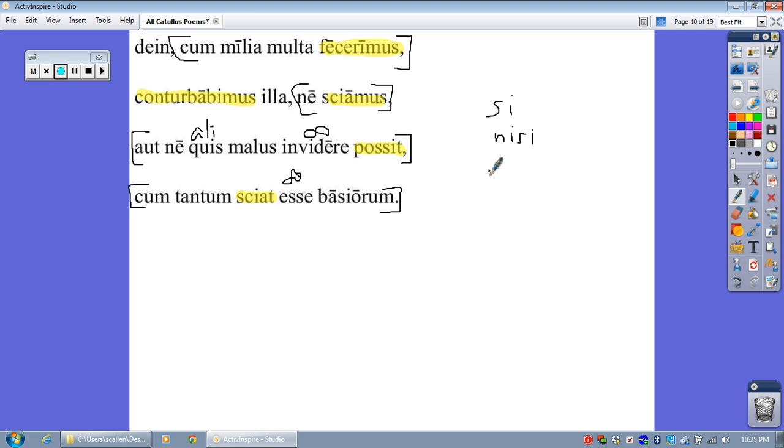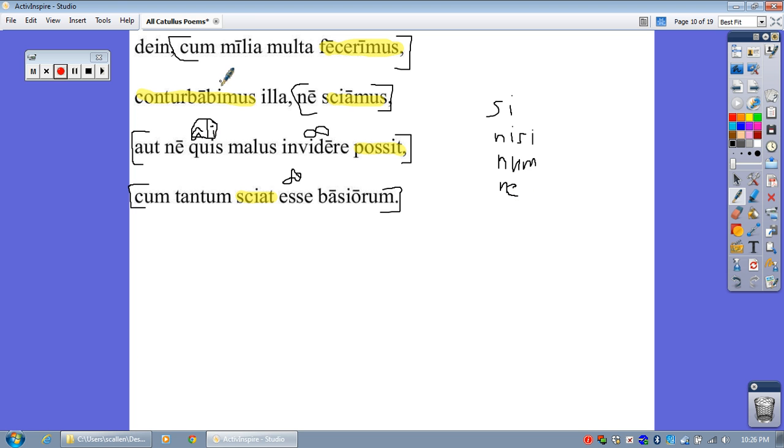Whoa. So in other words, it's just not there. After one of these words here, si, nisi, num, and ne, ali takes a holiday. So ali is implied here. So quis doesn't mean who here. It actually means anyone. Okay?